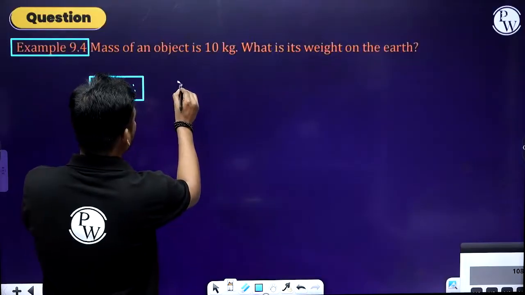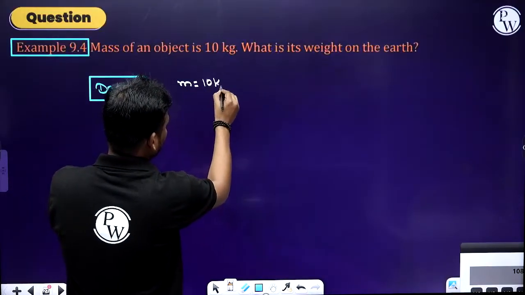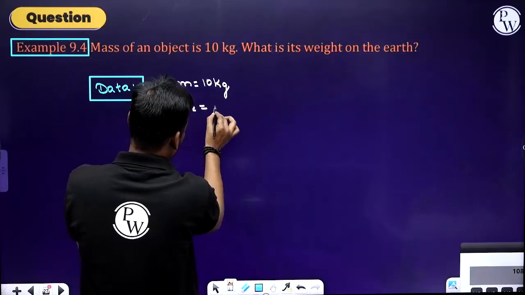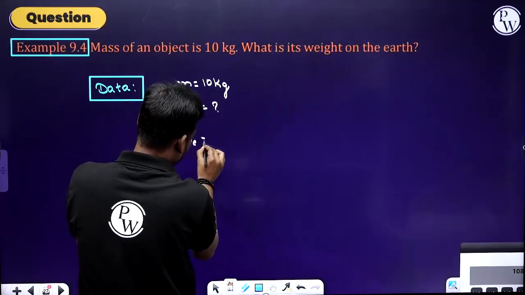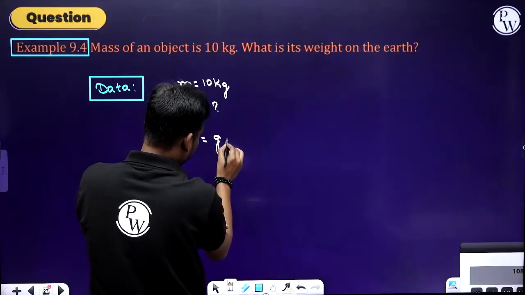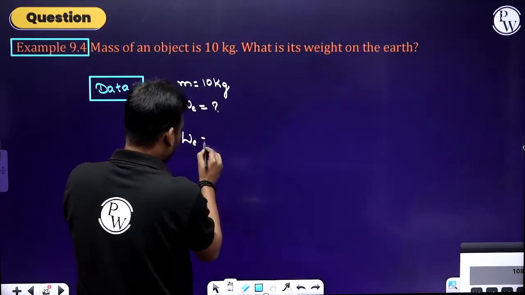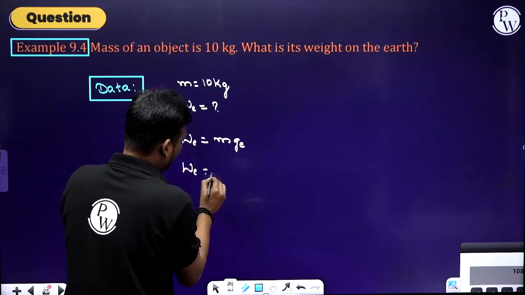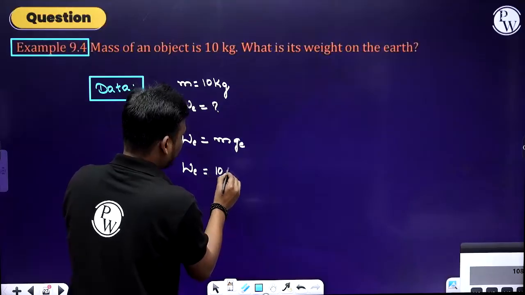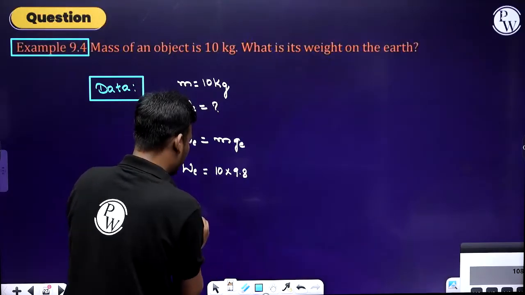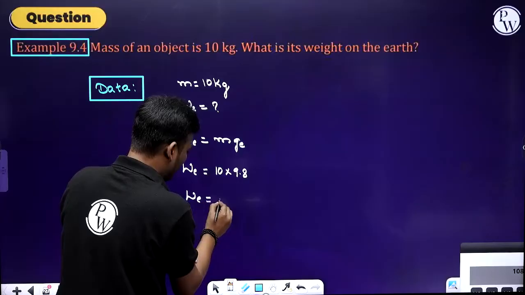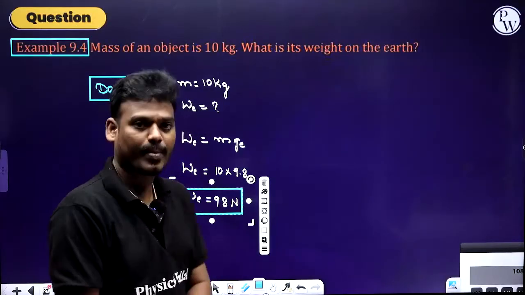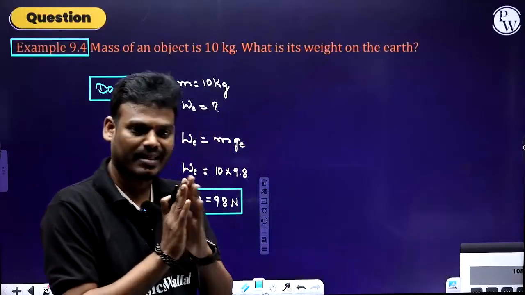So here the mass is 10 kg, and on Earth they have asked for the weight, and we know that W equals mg, where g is the acceleration due to gravity on Earth. So W equals mass, that is 10 kg, into 9.8. So W equals 98 Newton. Got it? Simple calculations. Nothing to worry. Got it?